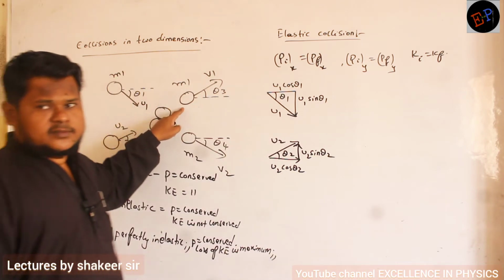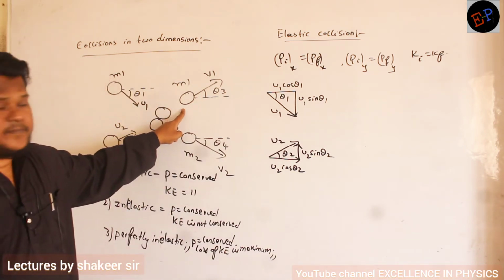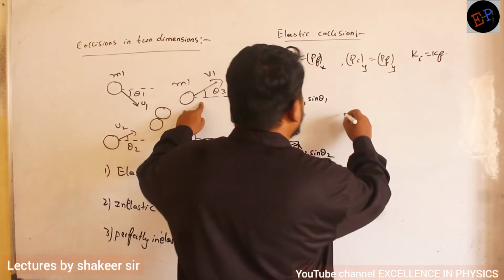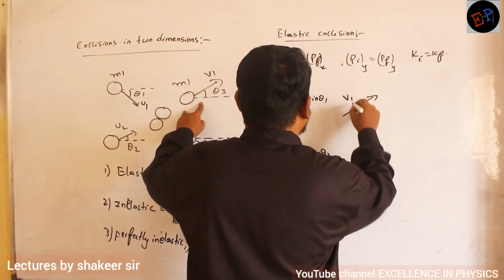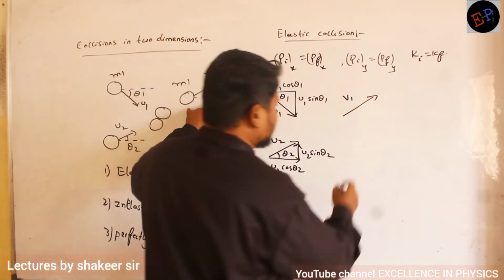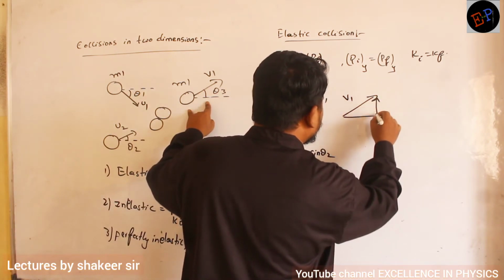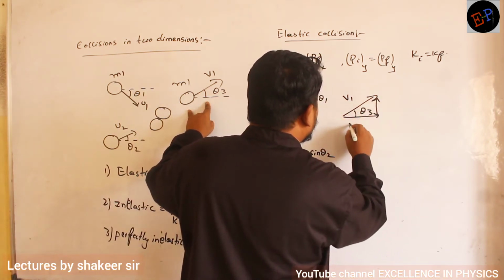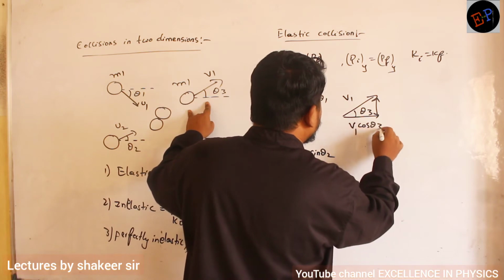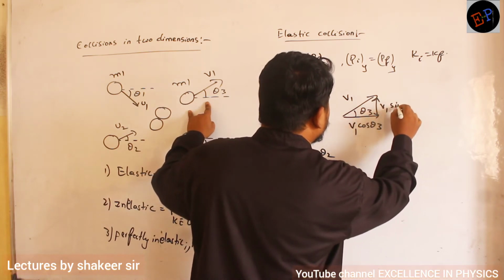Similarly, you take the first body after collision. This is v1. So v1 is making how much angle? It is making an angle of theta 3. So split this one into 2 components. Clear? So the adjacent component is v1 cos theta 3, the opposite component is v1 sin theta 3.